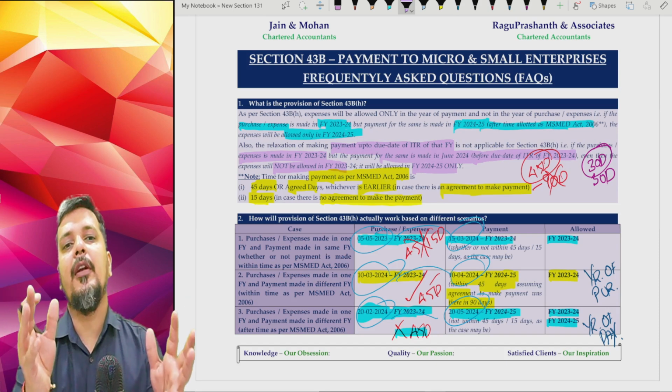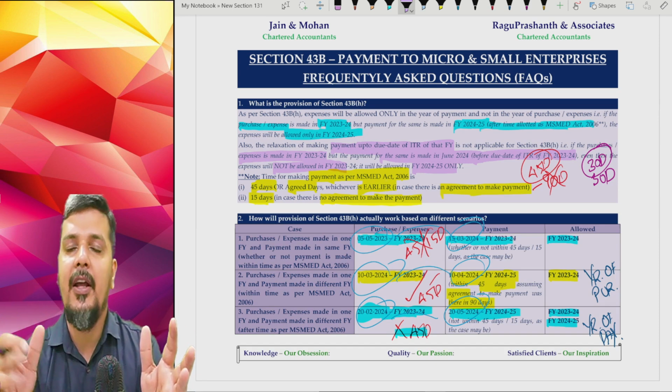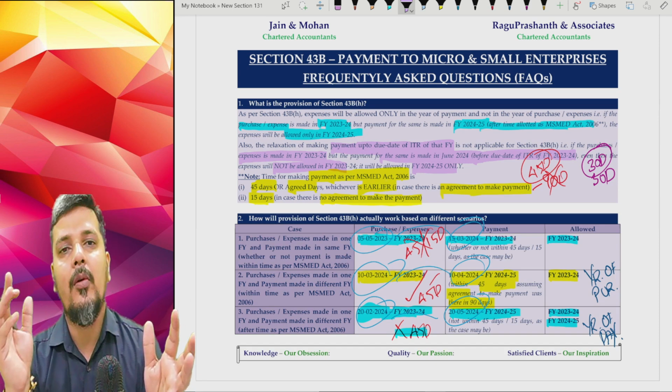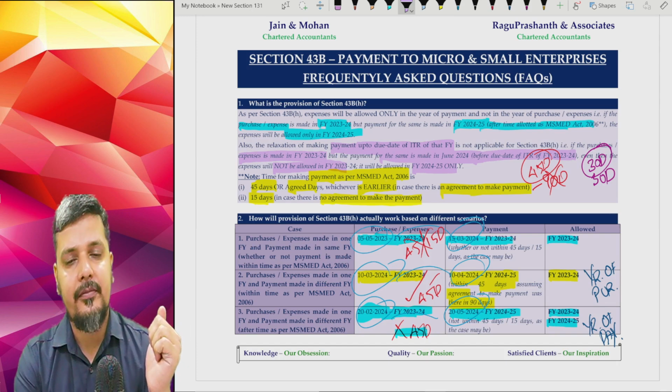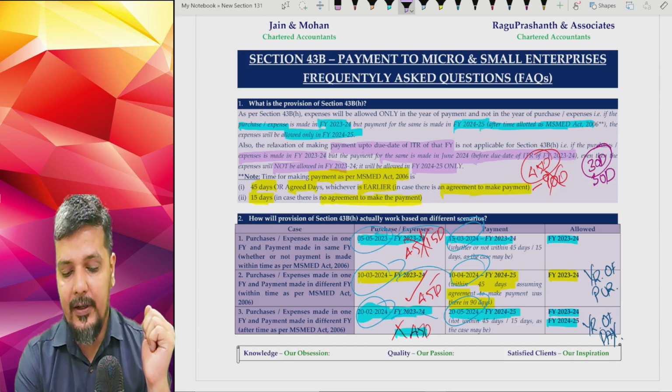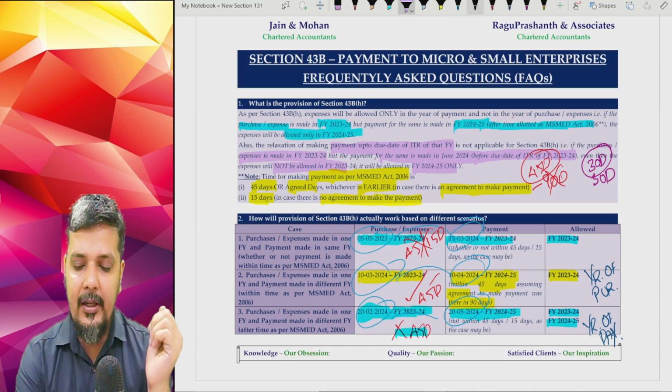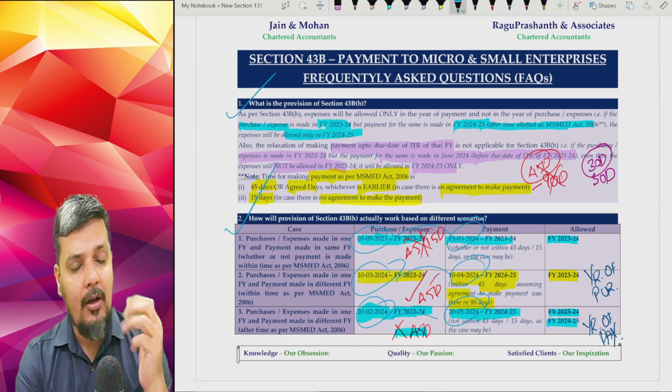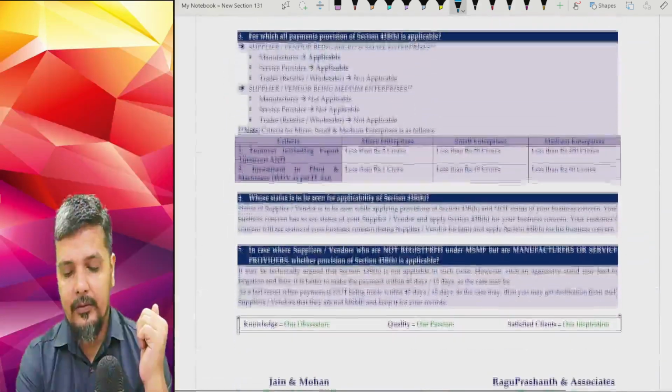If at all the payment is not within the time limits of your MSME Act, that expense will be allowed only in the year of payment. So that is also another important aspect for you to understand. So these were the main FAQs of your section 43B. Now moving on to the other FAQs.